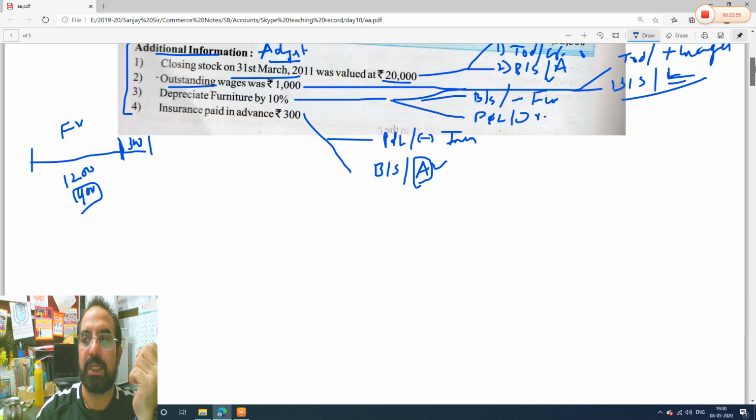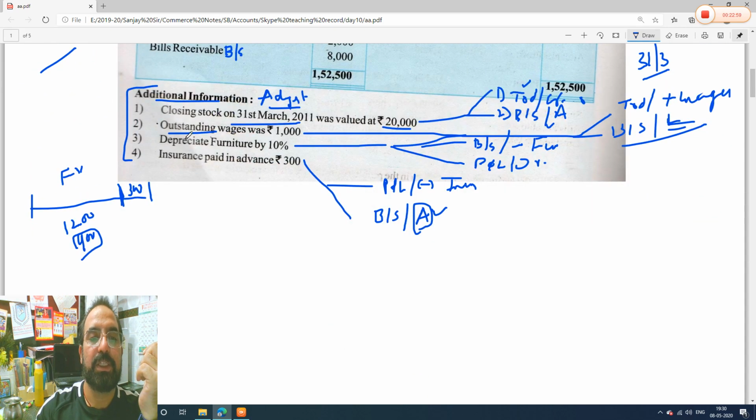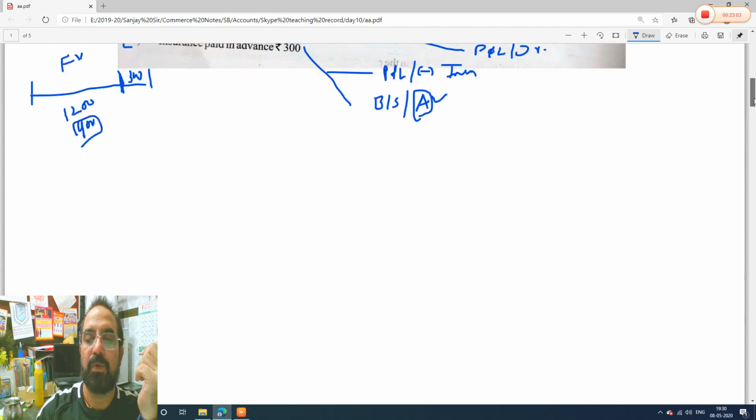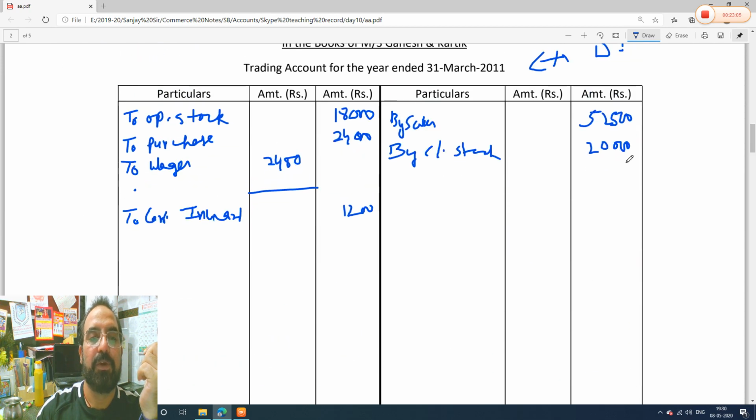Now let's see the next adjustment. See guys, he's saying outstanding wages 1,200. So wages is which item? Trading account, direct expense. See guys, wages 2,400 we have already paid, and he's saying still you have to pay 1,000. So when you still have to pay 1,000 means what? You will add it and write outstanding, 1,000 rupees. So total is 2,400 plus 1,000, 3,400.